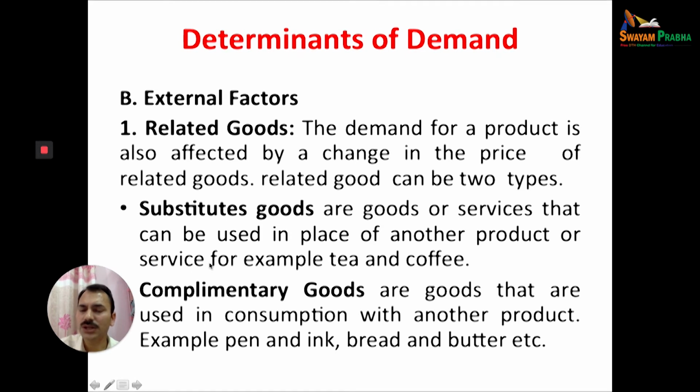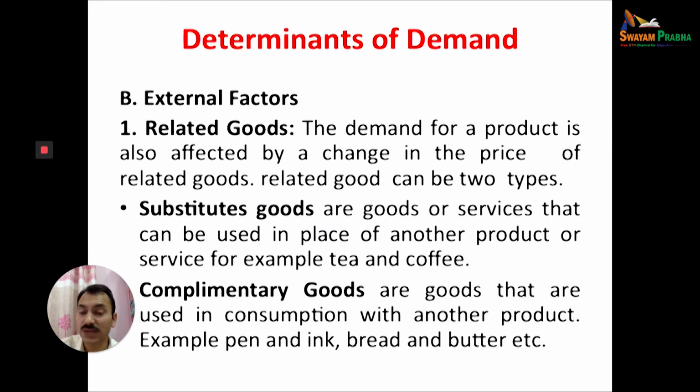For example, tea or coffee. We have already discussed complementary goods, collective use, those goods that are used or consumed with another product. For example, car and petrol, pen and ink, bread and butter.